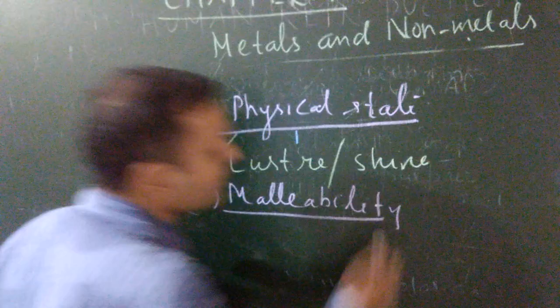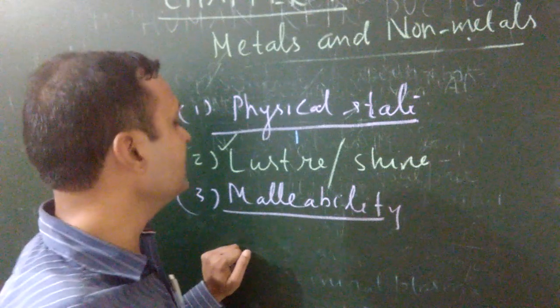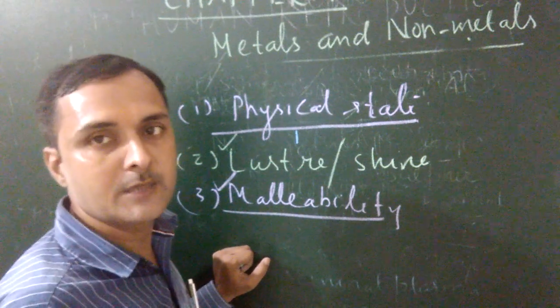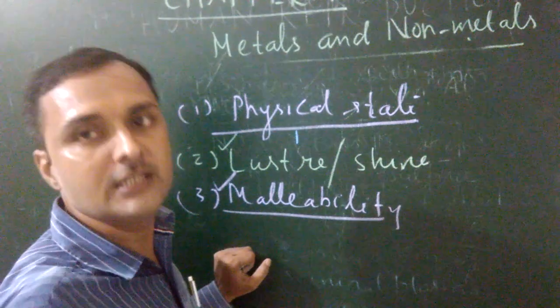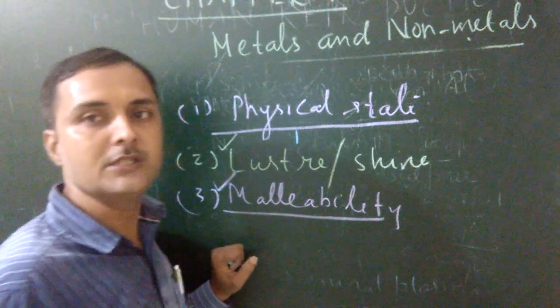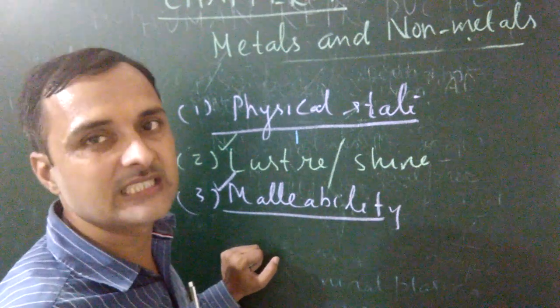The property of an element by which it can be beaten into thin sheets is known as malleability. Metals are malleable, that means they can be beaten into thin sheets, whereas non-metals are non-malleable, that means they cannot be beaten into thin sheets.